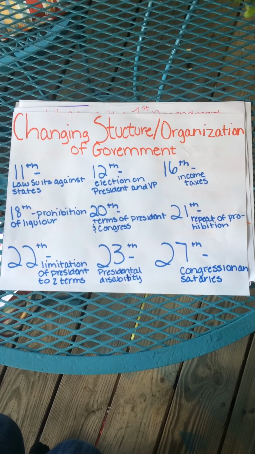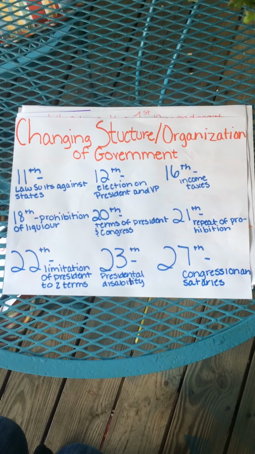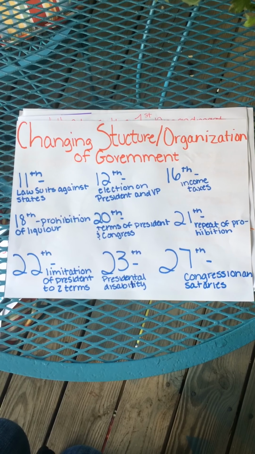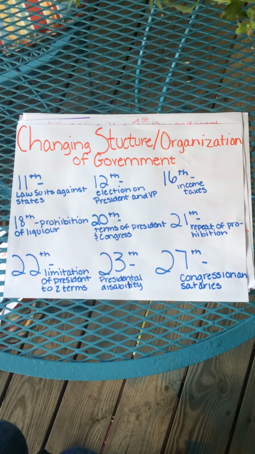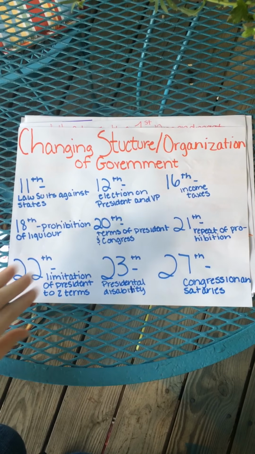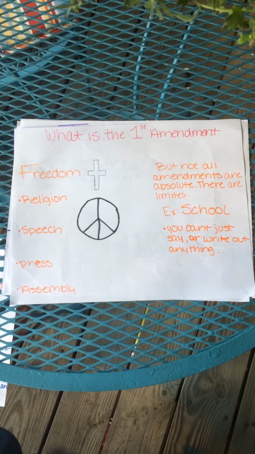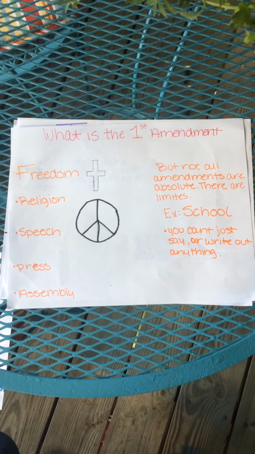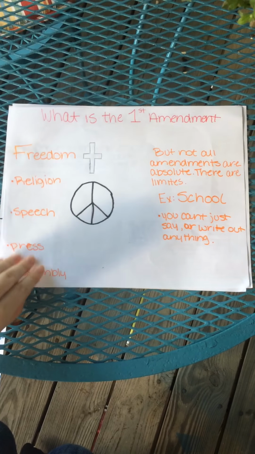The 22nd Amendment limits the president to 2 terms, and the 23rd Amendment gives the District of Columbia an electoral college, while the 27th Amendment states that congressional pay raises do not begin until the next election. The First Amendment protects your freedom of religion, speech, press, and assembly, though your rights are not always guaranteed.